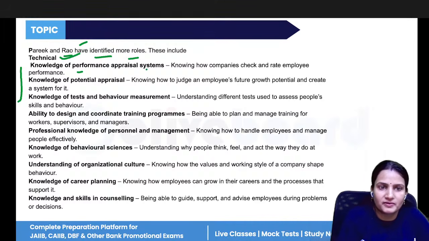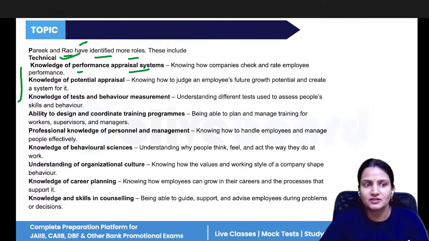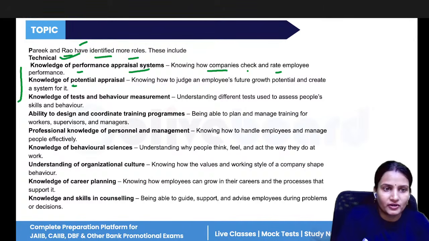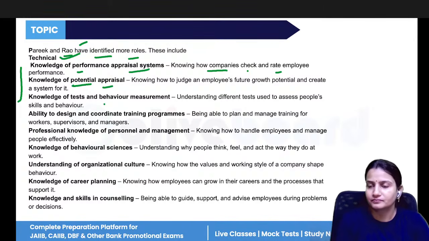Knowledge of the performance appraisal system. HR professionals should have the knowledge of when to give the performance appraisal, how the appraisal has to be done, how to give the rating to the employee. So they should know how companies check and rate employees. Potential appraisal means whether the individual has the potential to grow in future or not. That is what they also need to check.